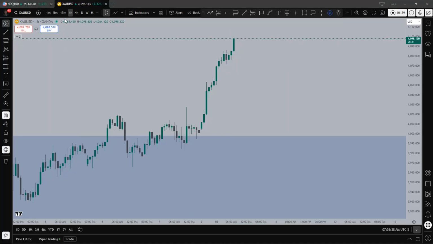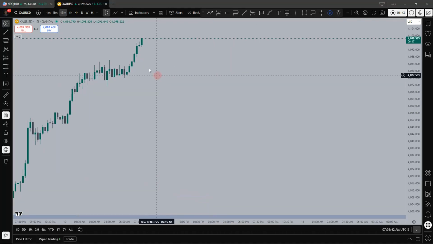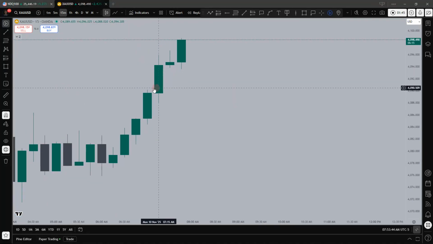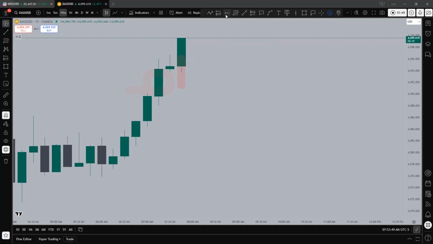We can build our context and narrative on the 15 minute, meaning that we want to see imbalances being respected within 15 minutes. For example, this is an imbalance which has been respected, but it's out of our time zone. And our entry will be taken on the 1 minute. Let me show you what I mean.